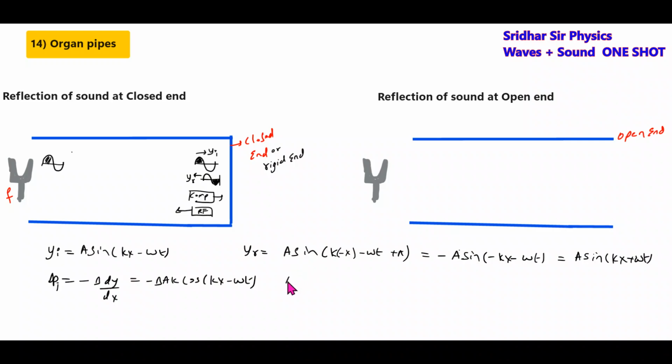What about the reflected pressure wave given by minus B dy by dx? This will become minus of minus, plus.